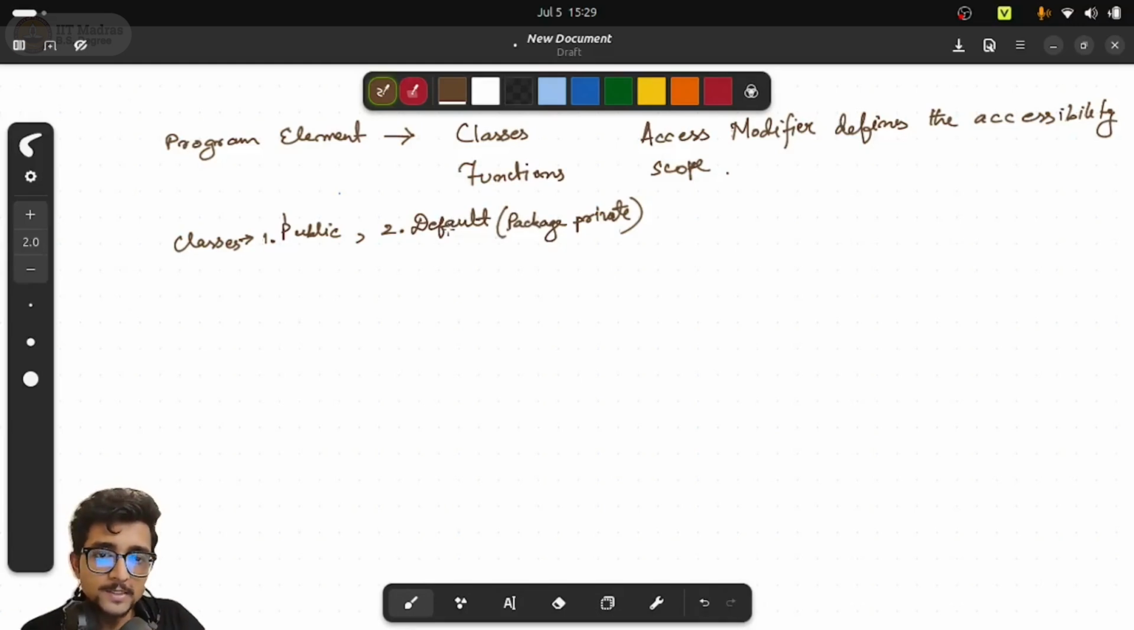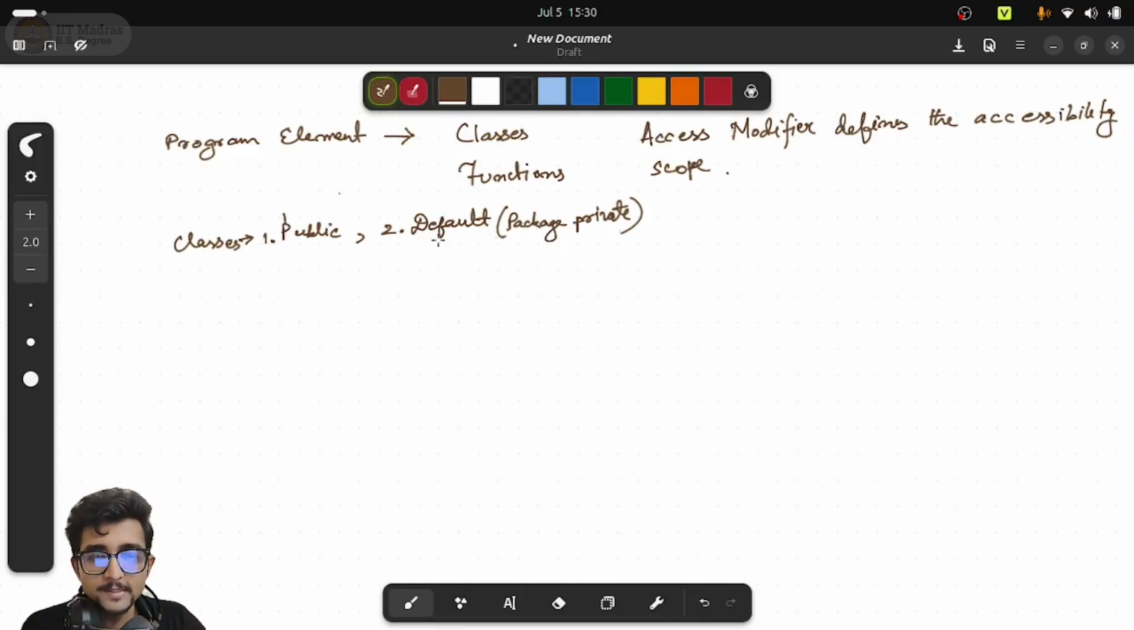We call it default access modifier, or many people also call it package private access modifier. But whatever we call it, we do not write any keyword like default or package private in front of the class name, right? So how do we get this default? If you do not write anything, just directly write class ABC, whatever, then that class will be by default in the default access modifier.